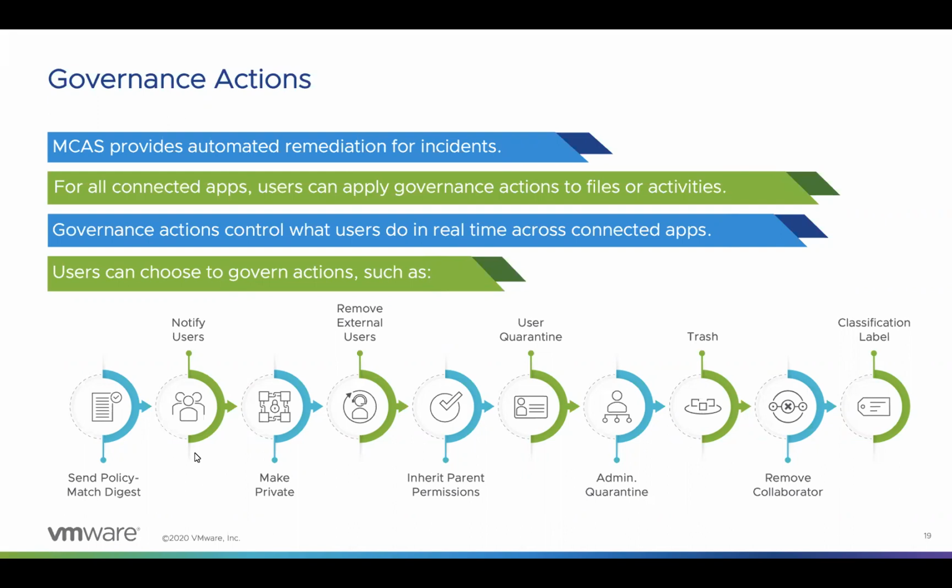It could be user based quarantine, where the file would be stored within the user account itself, or admin quarantine, where these files would be moved to a different quarantine instance. The file can be moved to trash. We can remove collaborators, and when we say collaborators, these are the people whom the file has been shared with. And the last one is to apply different classification labels that we had discussed in the previous slides.